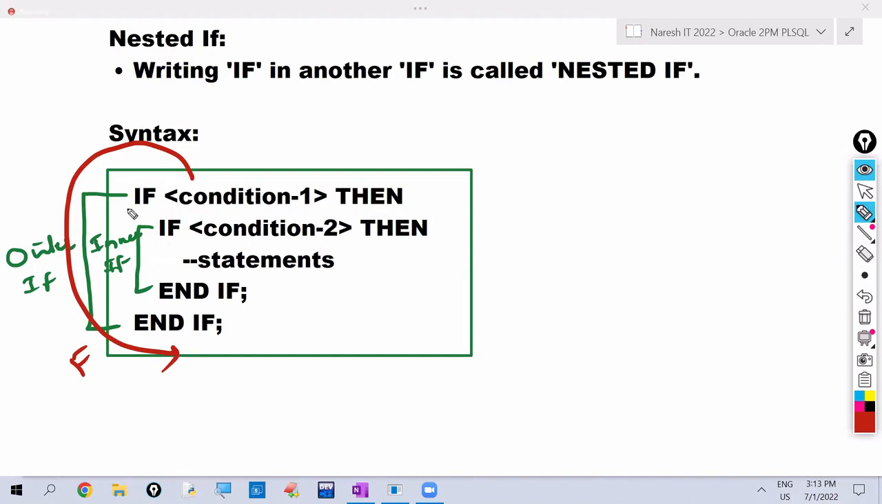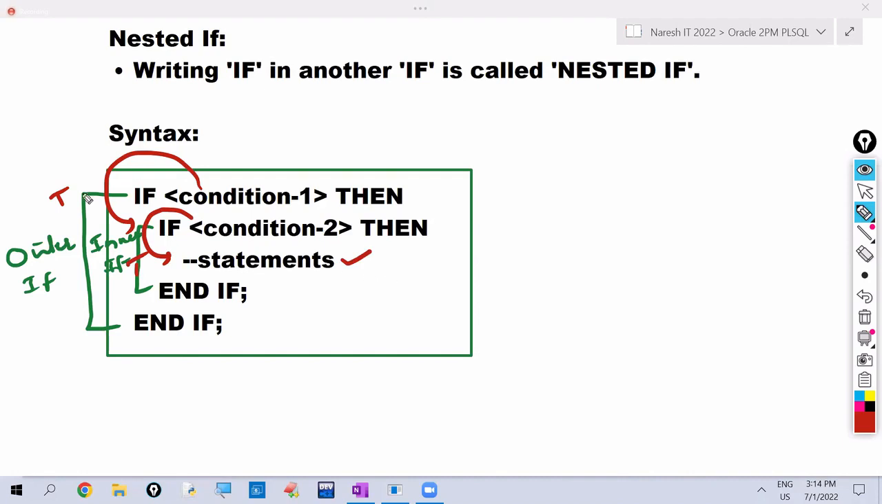So here two ifs are there. I'm calling this as outer if. I'm calling this as inner if. If the outer condition is false, directly it comes out of the outer if. If the outer condition is true, it checks the inner condition. If the inner condition is also true, it executes the inner if statements.